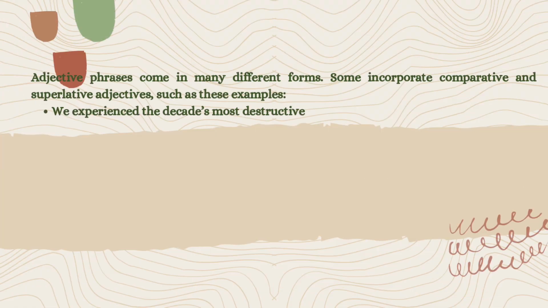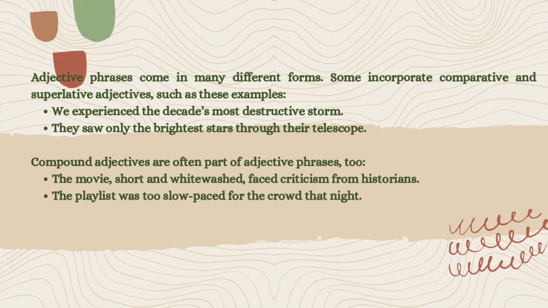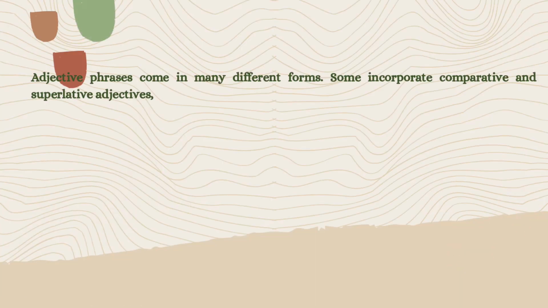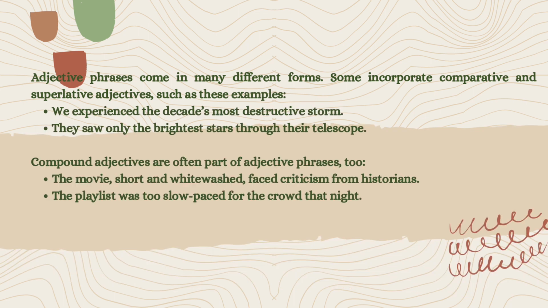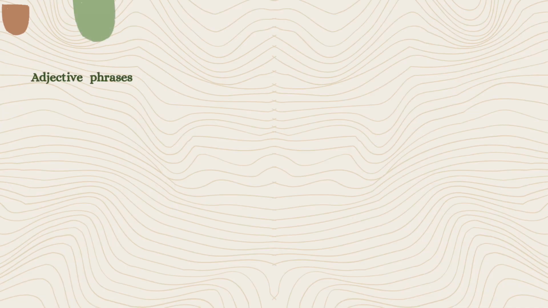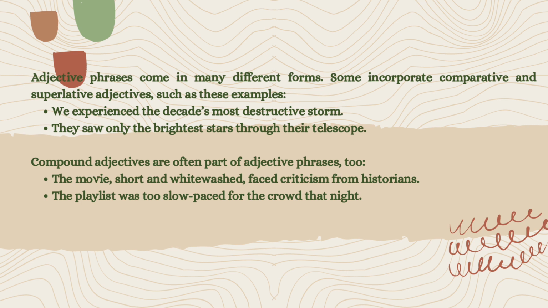Adjective phrases come in many different forms. Some incorporate comparative and superlative adjectives, such as these examples: "We experienced the decade's most destructive storm." "They saw only the brightest star through their telescope." Compound adjectives are often part of adjective phrases too: "The movie Short and Whitewash faced criticism from historians." "The playlist was too slow-paced for the crowd that night."